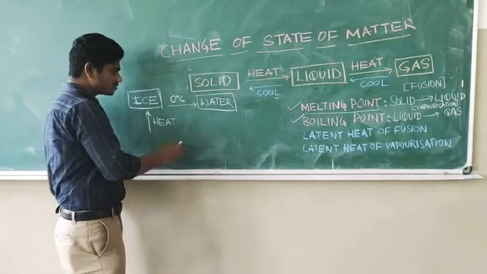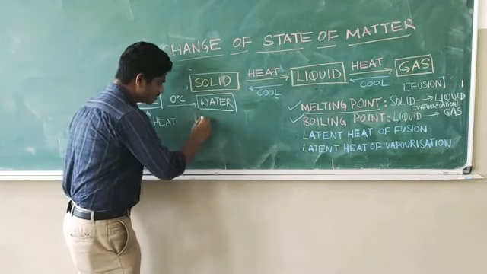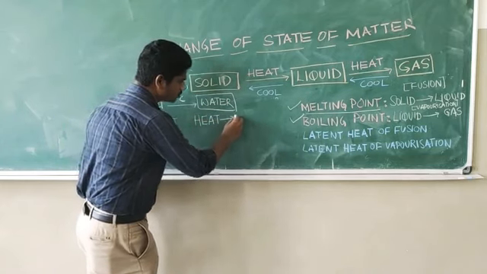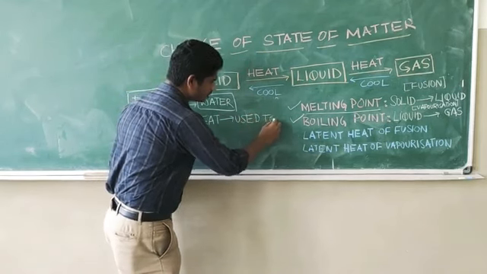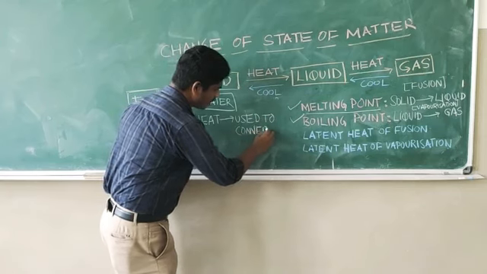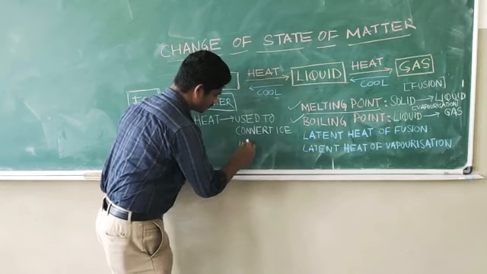Why? Because after reaching 0 degree Celsius, the heat that you provide is used to convert ice into water.